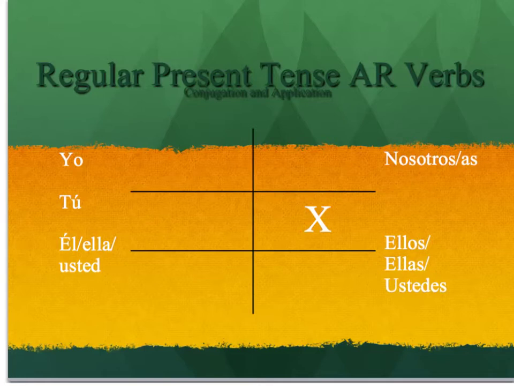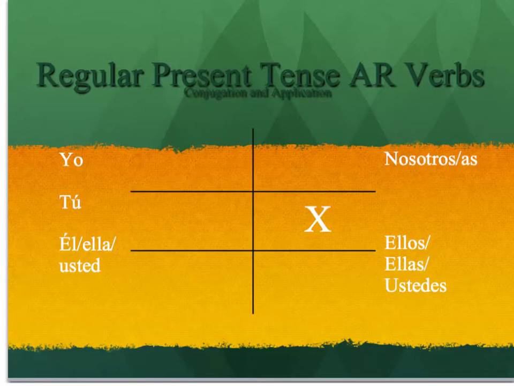Today we're going to be looking at the idea of regular present tense AR verbs and their conjugation. Now we'll get into what that means in just a moment, but essentially we're talking about who's doing a specific action. Now if that's the case, we need to refresh ourselves on our subject pronouns, and that's what you see on the screen in front of you.